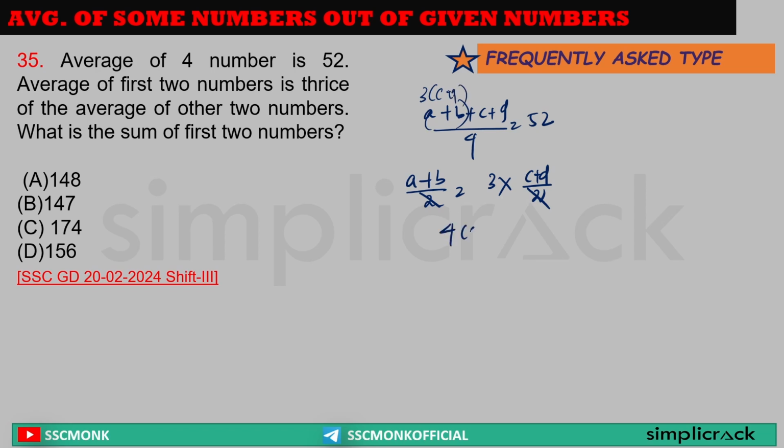Or I can say A plus B plus C plus D divided by 4 is equal to 52. Sir, 4 times C plus D divided by 4, 4 crossed out, C plus D is equal to 52. Sir, if C plus D is 52, sum of first two numbers, that means A plus B is equal to 3 into C plus D, that is 52, which is equal to 156. Answer option D. Silly question.